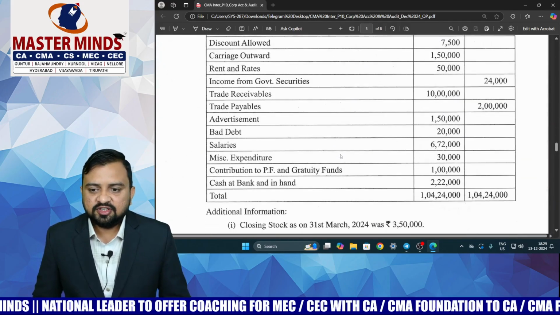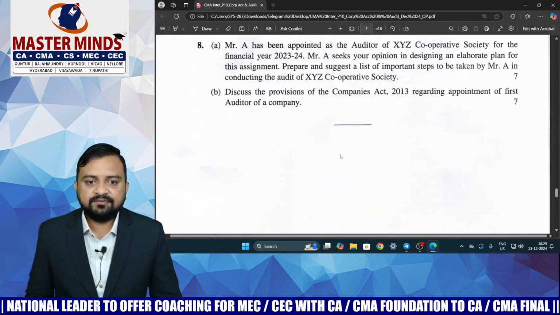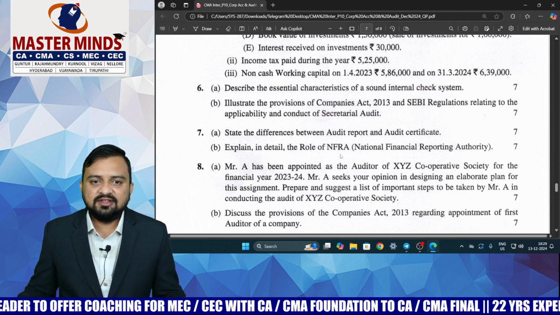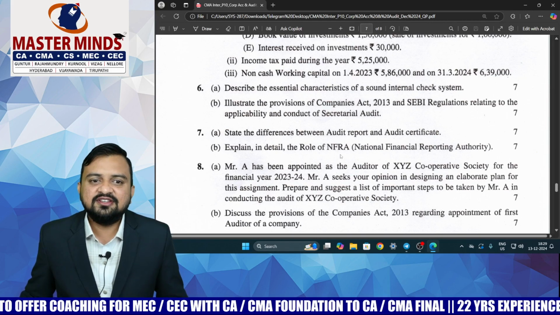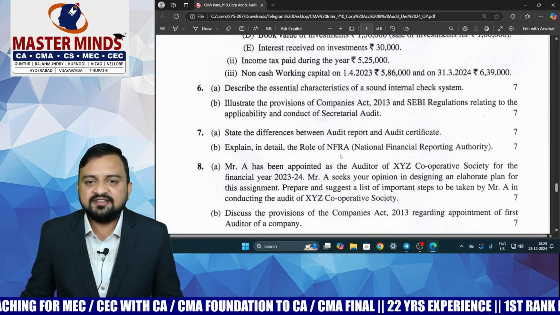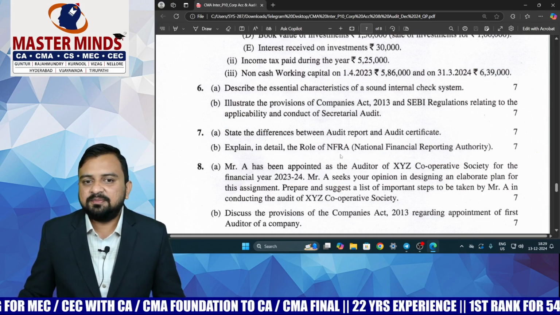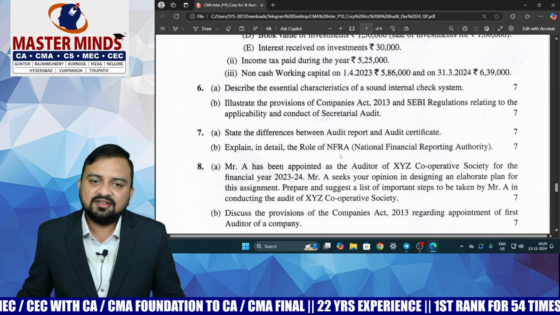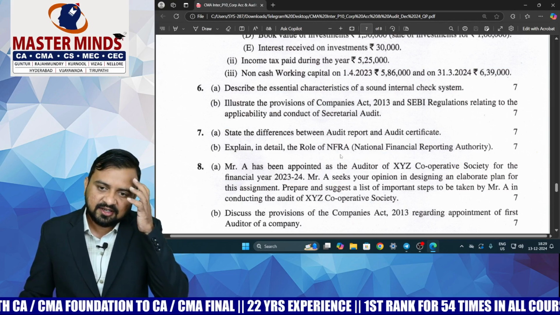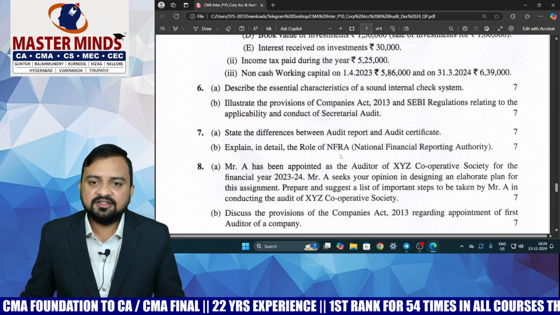Then coming to the descriptive part, very easy questions again. So again in guess questions also we have given this question. Describe the essential characteristics of a sound internal check system in the risk assessment and internal controls chapter. What are the essential characteristics of a good internal check system? Easy question, definitely you should have attempted that question.